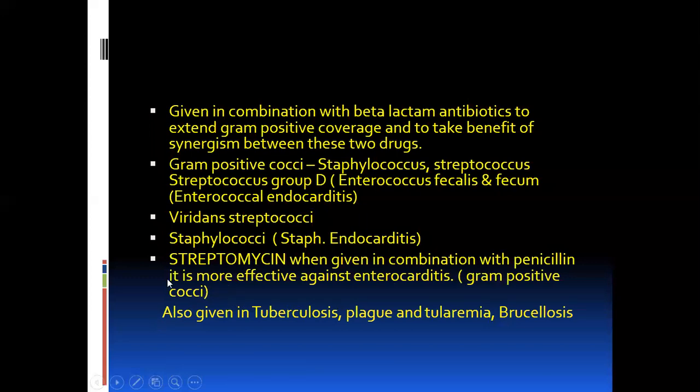Now, streptomycin is also given in cases of tuberculosis, plague, tularemia, and brucellosis. These are gram-negative infections. So tuberculous and non-tuberculous infections are all treated with streptomycin. Tularemia especially is caused by Francisella, gram-negative rods, in the rabbit hunting season. So aminoglycoside, especially streptomycin, is used in these conditions.